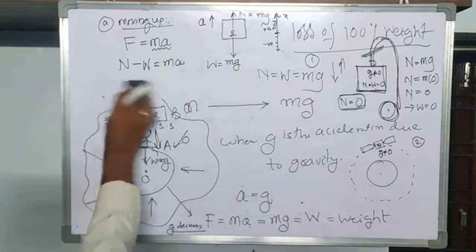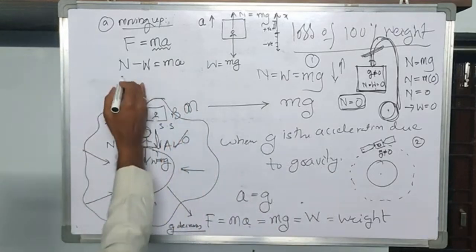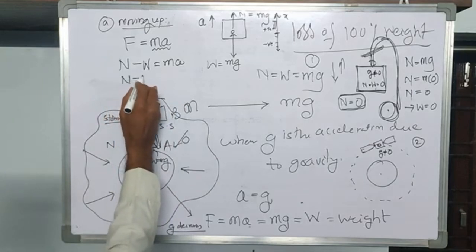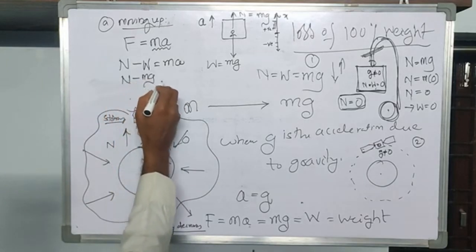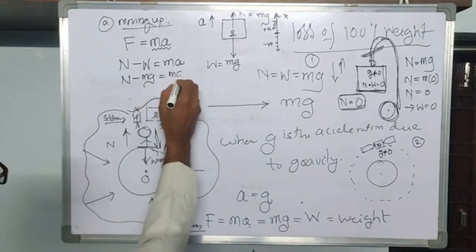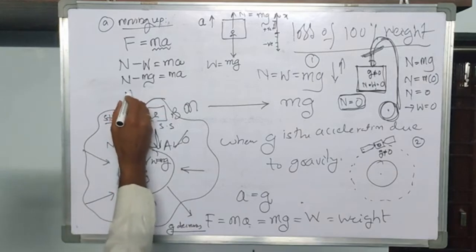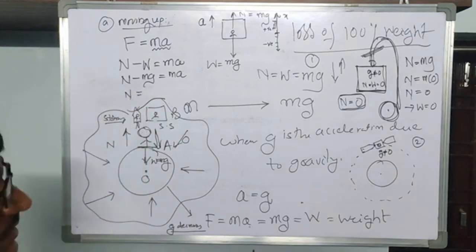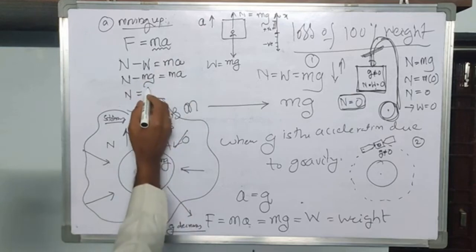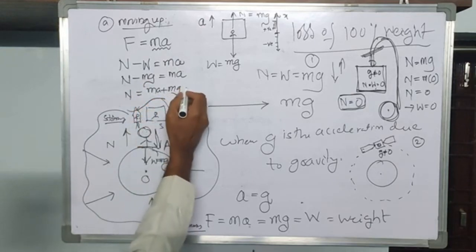Now I am going to substitute the formula for W here in order to avoid confusion. What is W? mg. So N minus mg is equal to ma. Then what is the normal reaction? If you take this mg term to this side, you are going to have ma plus mg on this side.